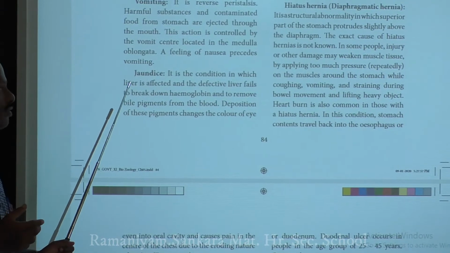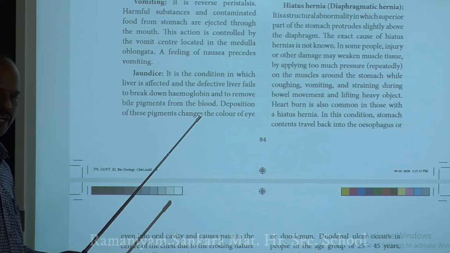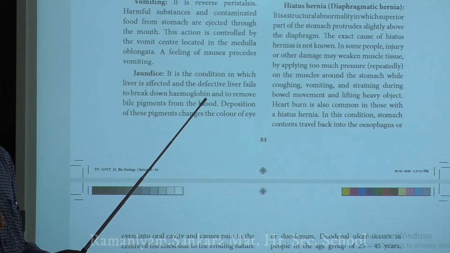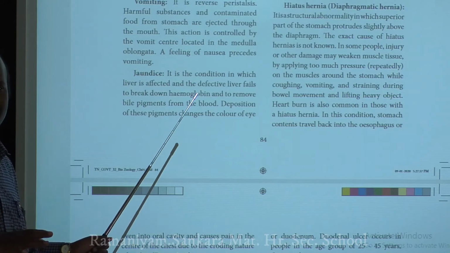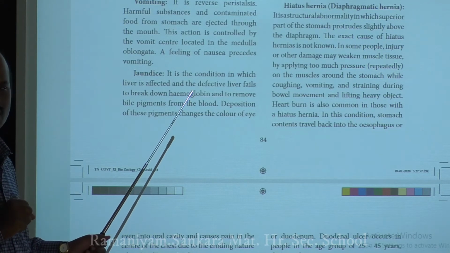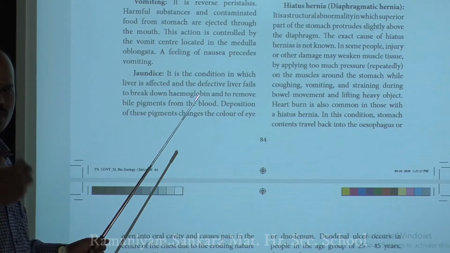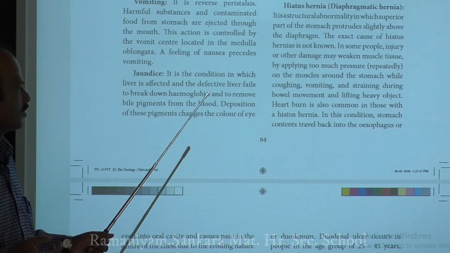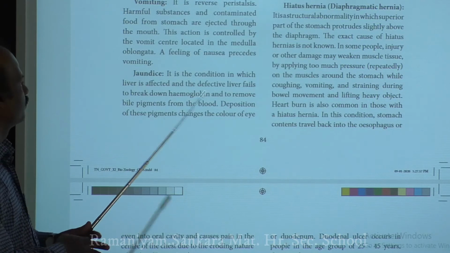How is the liver correlated with jaundice? Normally, the liver removes the bile pigments from the dead RBCs in your blood. If the liver fails to perform properly, these bile pigments will not be removed from the dead RBCs in your blood. As a result, they accumulate in the blood, and it results in the yellowing of your eye and your skin. When the skin and eye are yellowed, we call this condition jaundice, and it usually occurs because of liver failure.